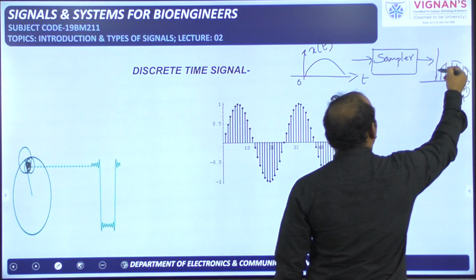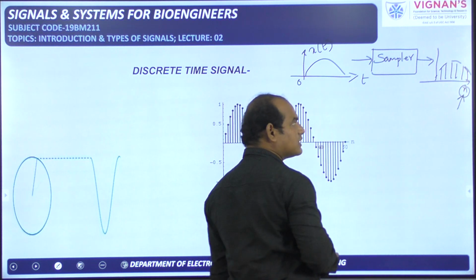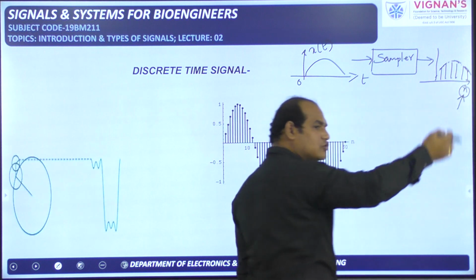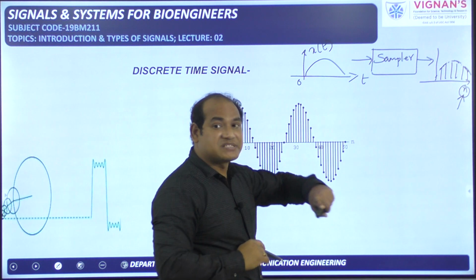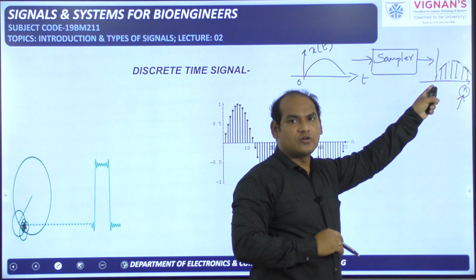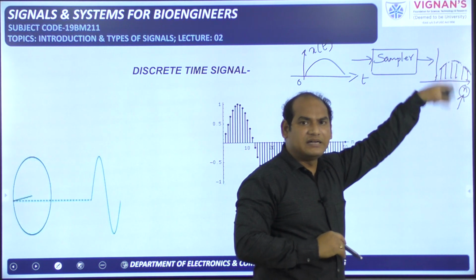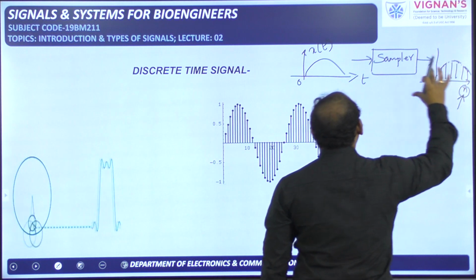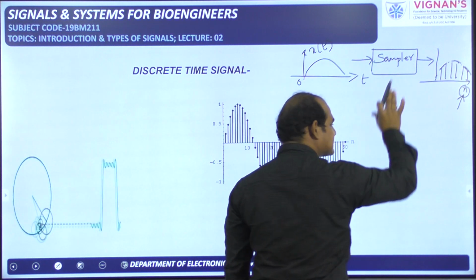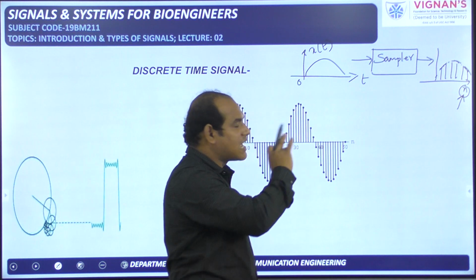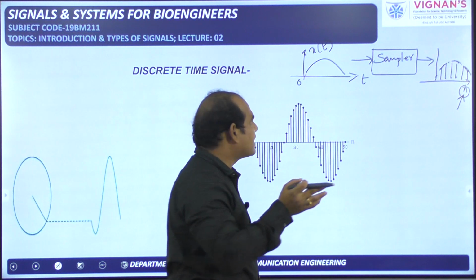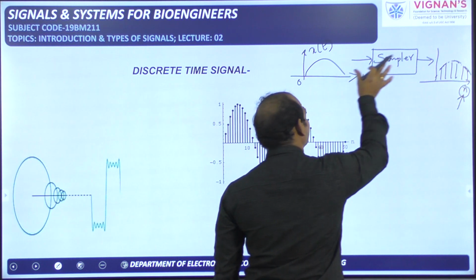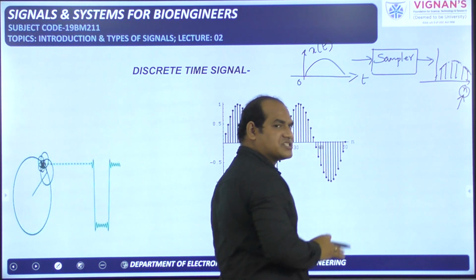Okay, the same signal, the pattern is like this. If you take the envelope, that looks like this signal only. Envelope means we have to take the trace of all these samples like this. That envelope is not part of the discrete time signal. Only these samples are the discrete time signal. How do we get these samples from the continuous time signal? By performing the sampling process, which will be done by the sampler. All those things we will see later. So the simple thing is we can get the discrete time signal from the continuous time signal by performing the sampling process on the continuous time signal.